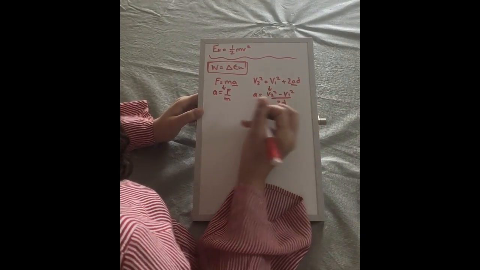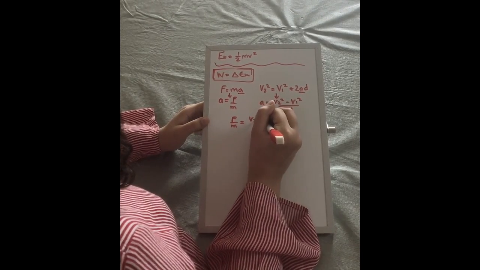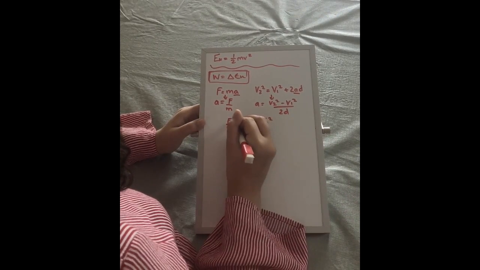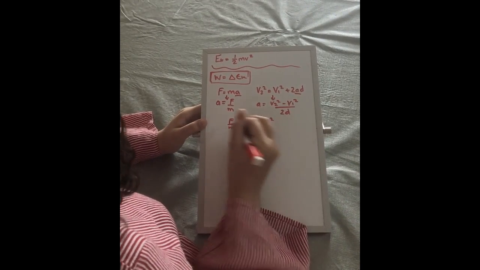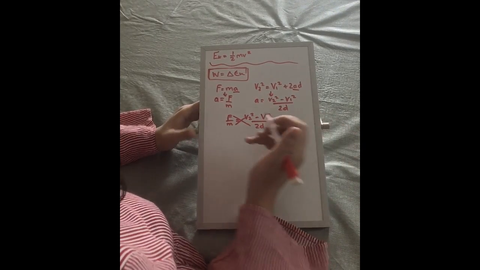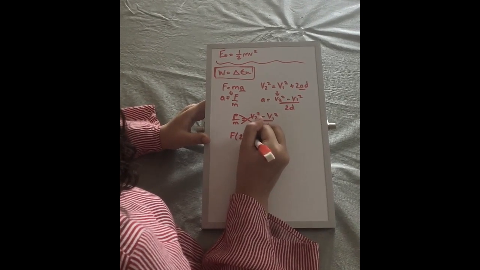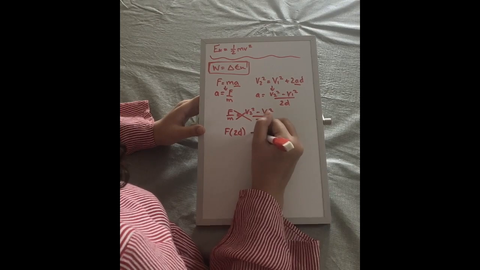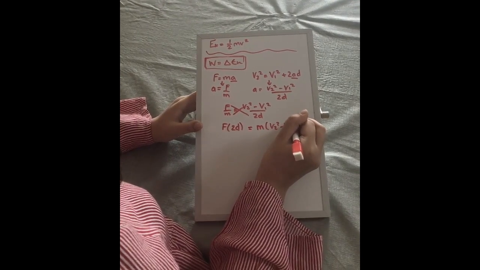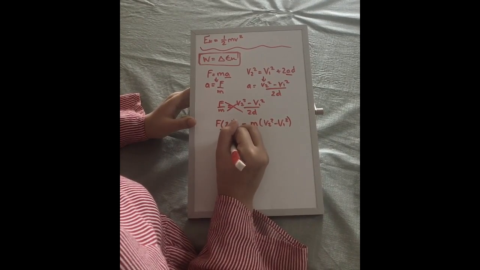Now we're going to make them equal to each other. Force over mass equals v2 squared minus v1 squared over 2d. So what we're going to do now is multiply this numerator with this denominator, and this numerator with this denominator. So this one would equal force times 2d equals mass times v2 squared minus v1 squared. So now we're going to isolate for Fd. And we'll see later on why that's important.